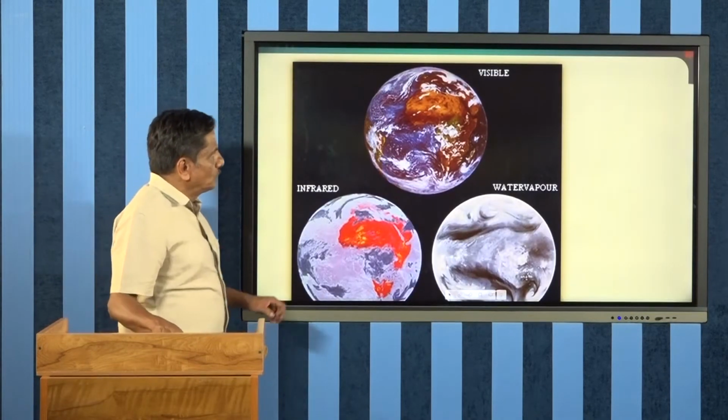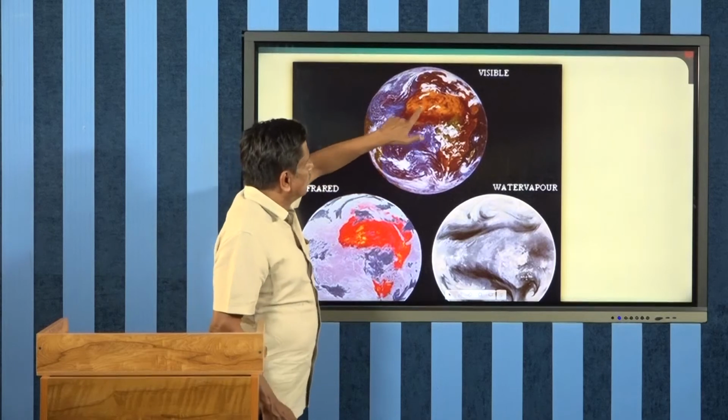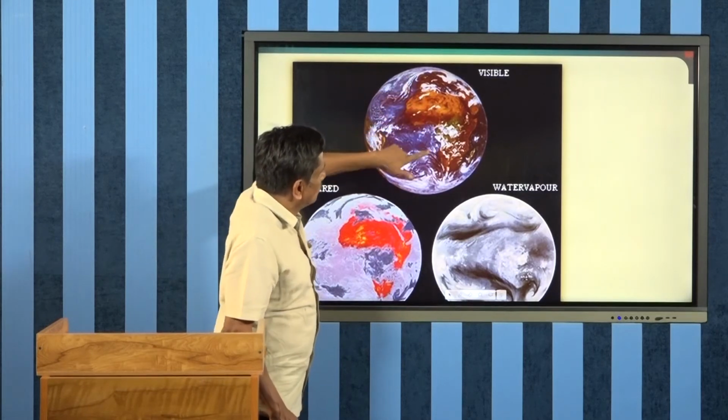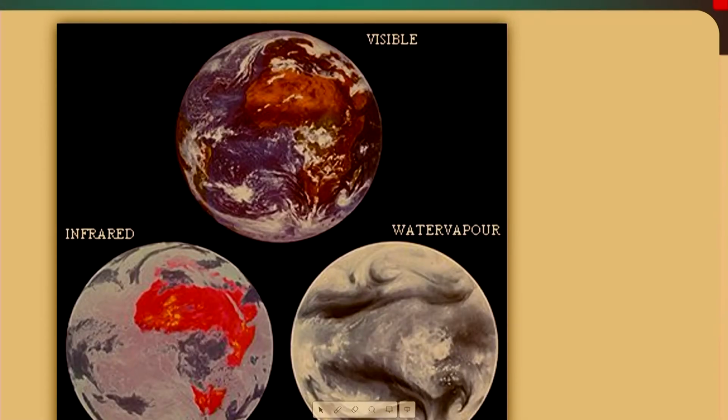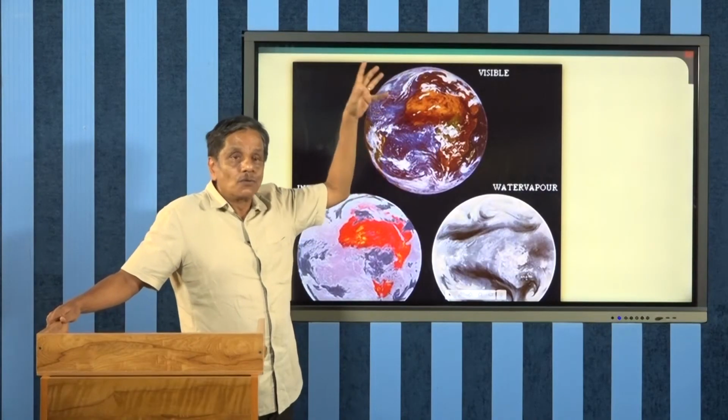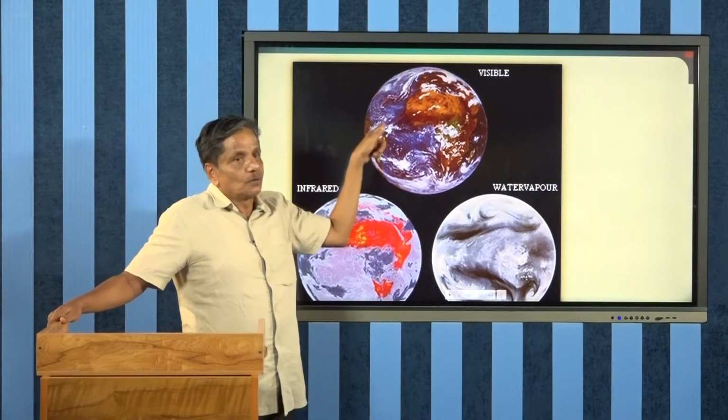So, in this one, here you can see that different locations are marked with different colors. For example, generally oceans are observed as blue due to the scattering process, and mountains are denoted by the brown color, and clouds are always in white color.